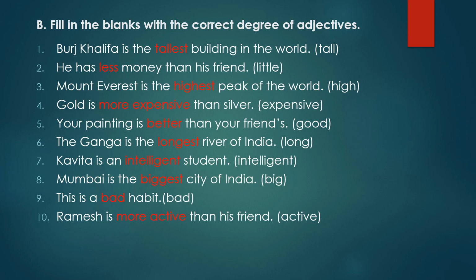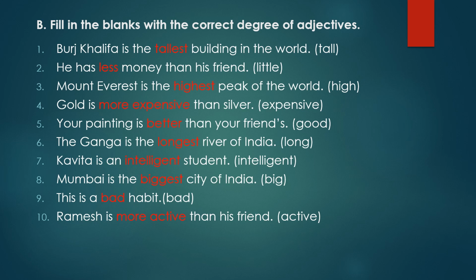We will do fill in the blanks with the correct degree of adjectives. First, Burj Khalifa is the dash building in the world. The word in the bracket is tall. The adjective given here is tall. As I told you earlier children, the superlative degree of an adjective is preceded by the. So before the blank the is there. So you will use here superlative degree of tall. That is tallest. So Burj Khalifa is the tallest building in the world.